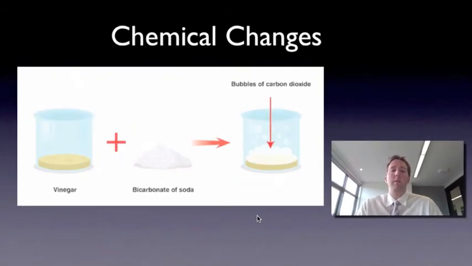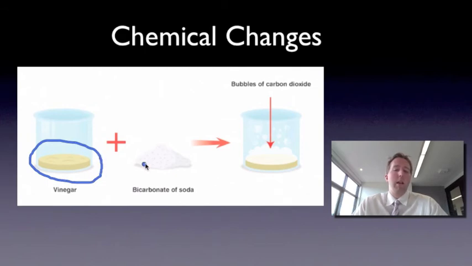The other type of change in chemistry is something called a chemical change. What happens here is the actual particles that make up the thing do change. A great example, and one that I'd actually recommend you try at home, so convince your parents to try it at home, is to get some vinegar. You just buy a bottle of vinegar from the shop. And get some bicarb soda, or bicarbonate of soda, or baking soda as it's sometimes called, and mix them together. It's actually really good fun. You get a whole lot of bubbles formed.